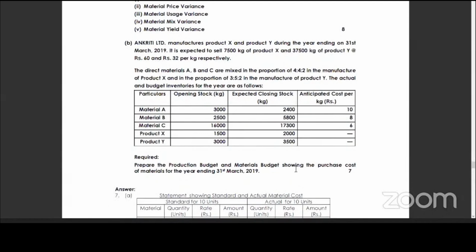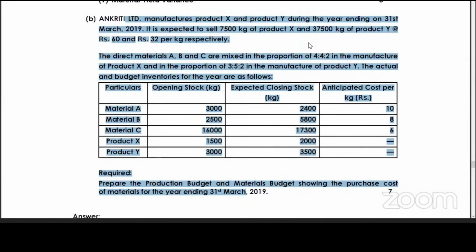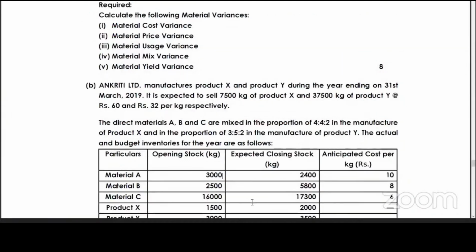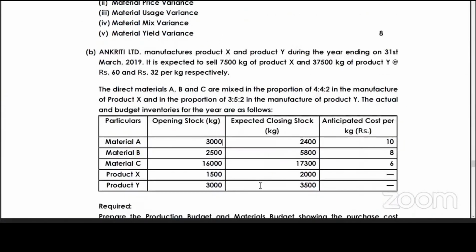June 19 sum, 7 marks, production budget. We haven't done this sum in our class. Just try this sum and check the answer. It is there in your institute study material. Try this June 19. December 19 both the sums we have done. June 19 standard costing is okay. But this asks production budget and raw material purchase budget. Apply your knowledge and do this, just for practice.